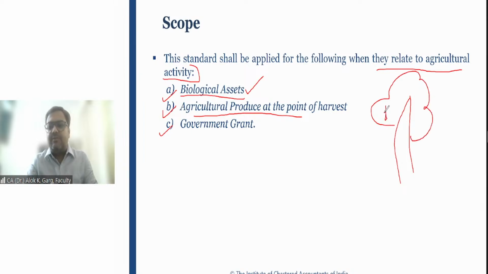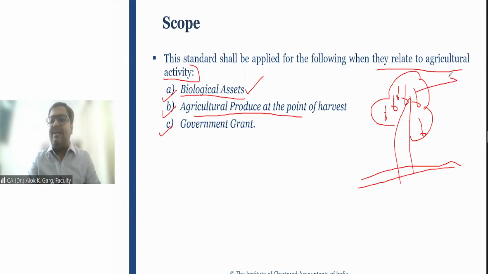These are the mangoes. Now, of course, this is a mango tree. So mango tree is a biological asset. It's a plant. It's a tree. And so many mangoes are lying on this mango tree. Let's say 100 kgs of mangoes. So mango is the agriculture produce.